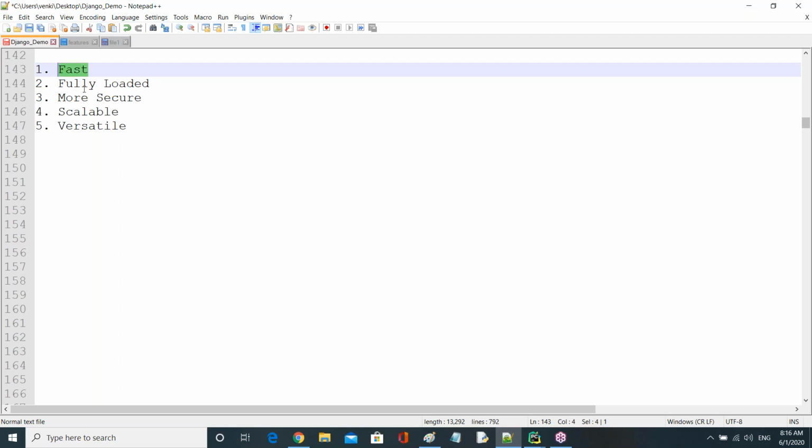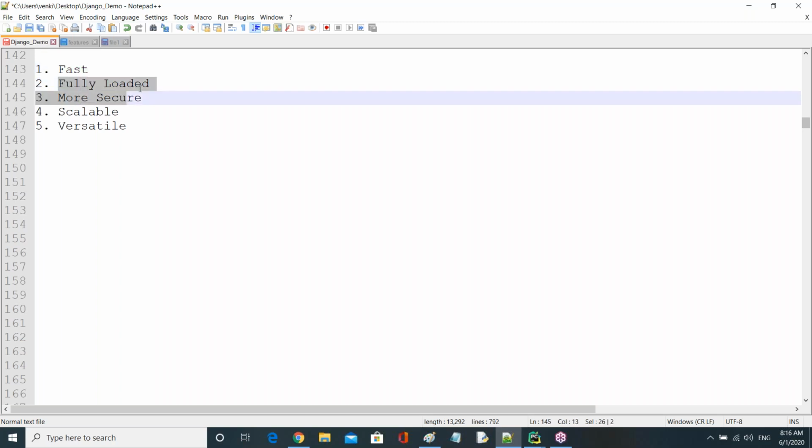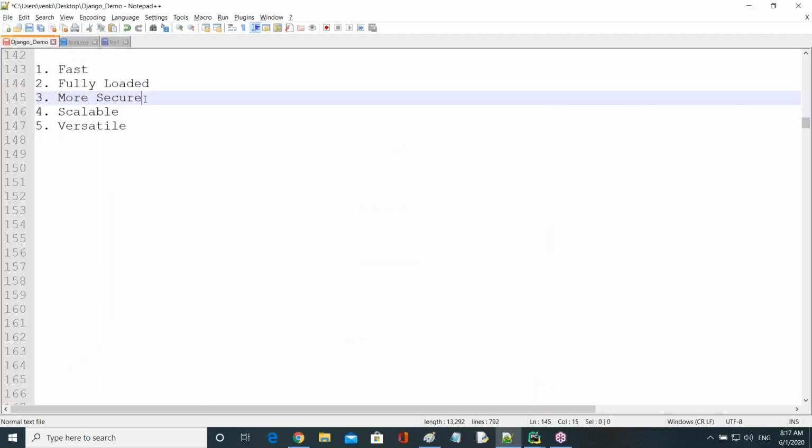Next one, fully loaded. I'll explain clearly what the meaning of fully loaded is. Our framework is loaded with all required factors. Next one, more secure. More secure means there are some inbuilt packages, like protection against SQL injection, cross-site request forgery, and scripting.